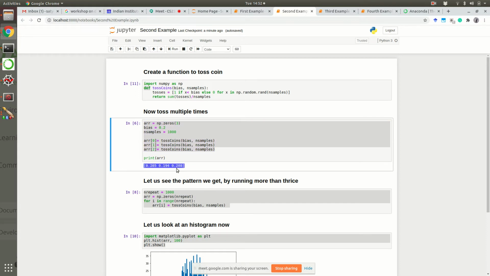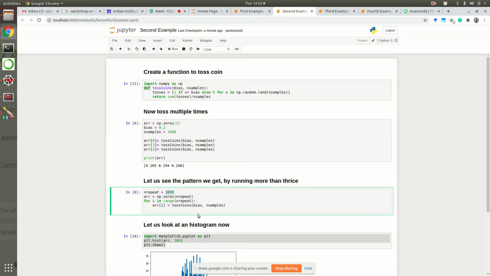Okay, so now we try to see if there is any pattern in the answer that we are getting. Instead of running it thrice, here we will run it 1,000 times. We are running the coin toss experiment 1,000 times. Each time we are going to do a sample of 1,000, so 1000 into 1000 coin tosses are happening here. I will share the code. You will understand what's going on. Just go through it step by step.